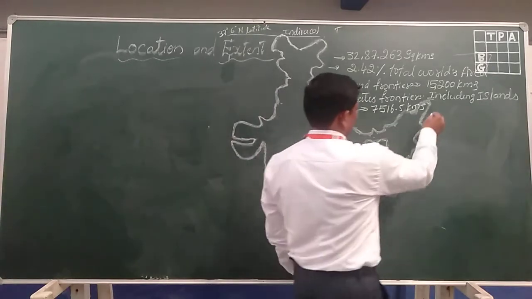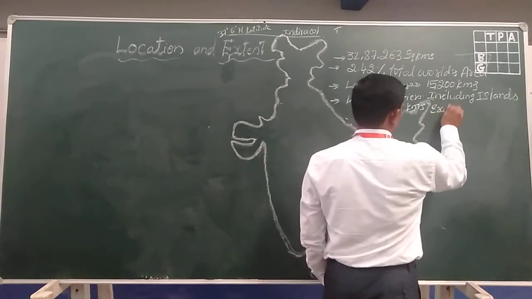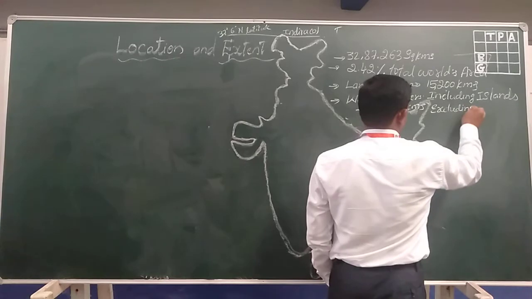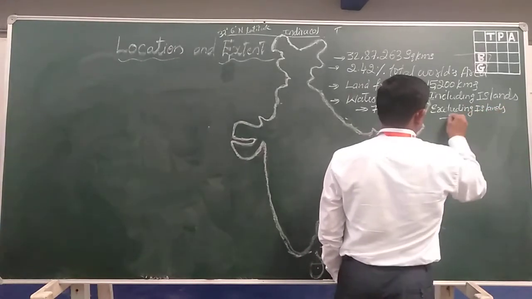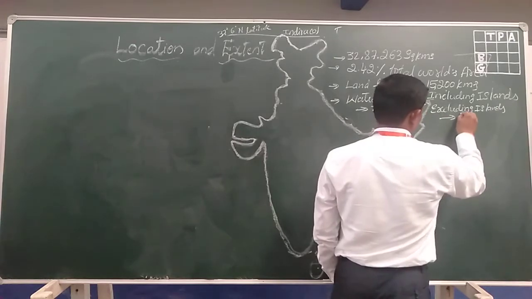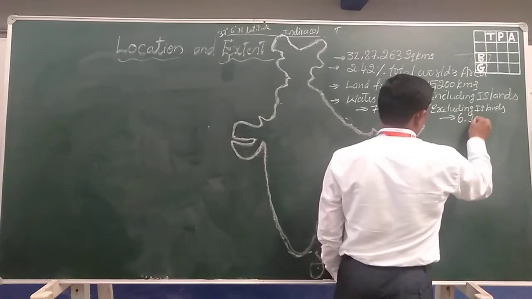Okay, excluding islands, it is 6,100 kilometers.